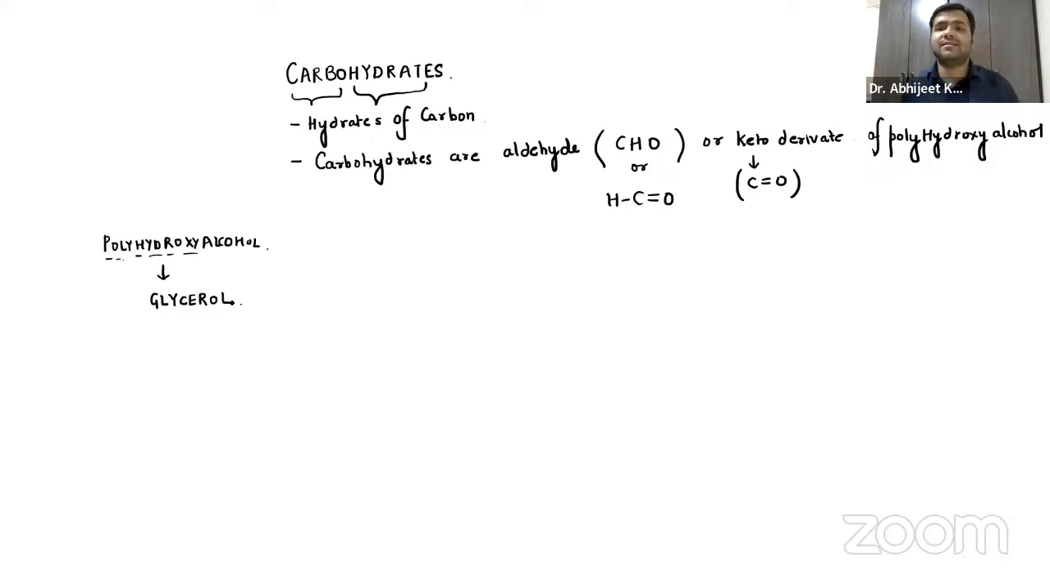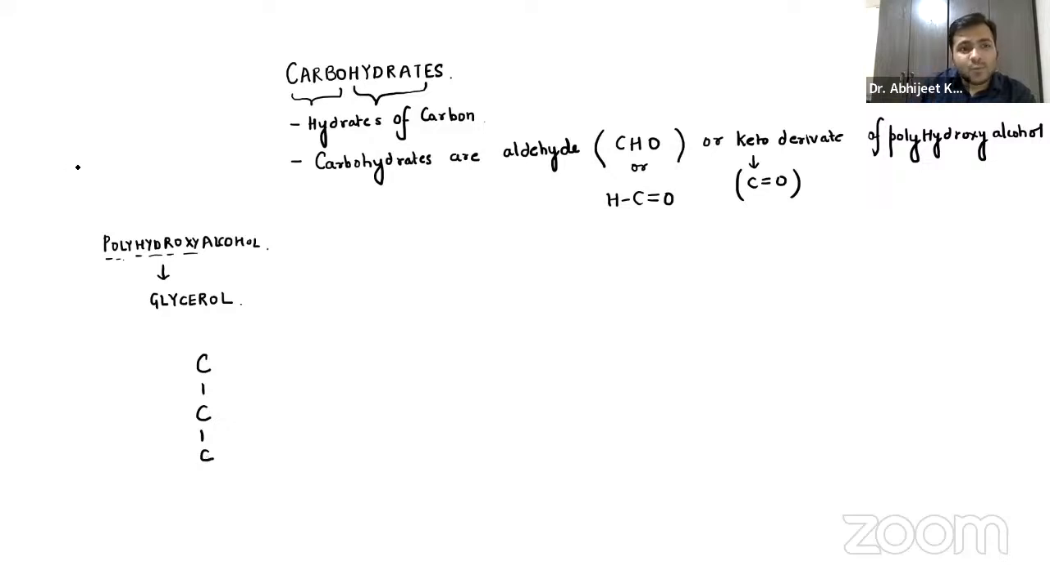That is the glycerol, guys, right? Now, once you understand the formation, guys, the monosaccharides classification will be very easy. I'll be telling the names and it will be easier for you to understand. Now, when we draw the basic structure of the glycerol, it is polyhydroxy alcohol.